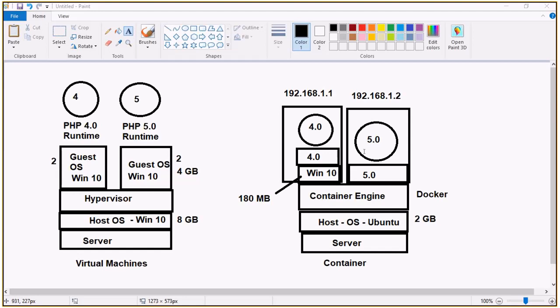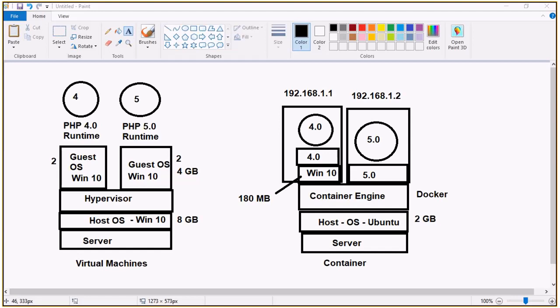And in order to make these two containers speak or communicate or take the details from this one, the container engine sits in between the host operating systems and the containers. That is nothing but Docker. So this is all about the containers.